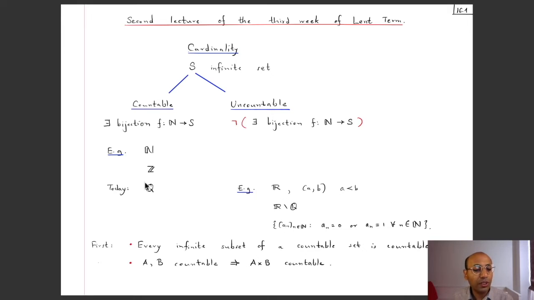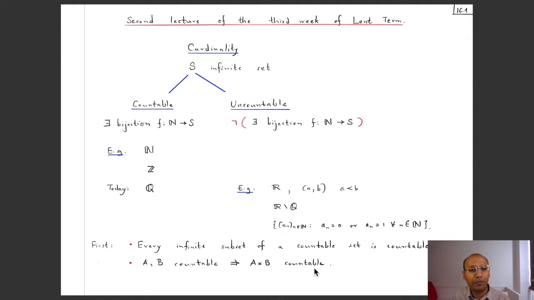But before showing that this set of rational numbers is countable, we'll begin by proving some useful results about countable sets. So we'll show that every infinite subset of a countable set is countable. So if you have a countable set and you take any infinite subset of this countable set, then that's also countable. And also we'll show that if A and B are countable, then the Cartesian product of these two sets is also countable.